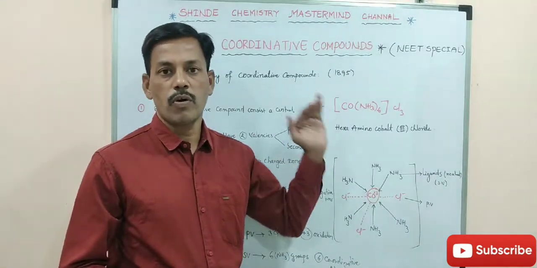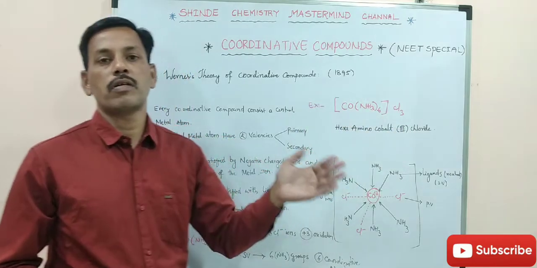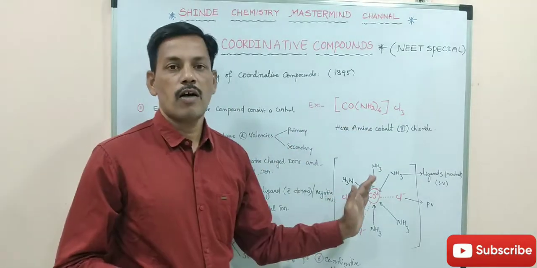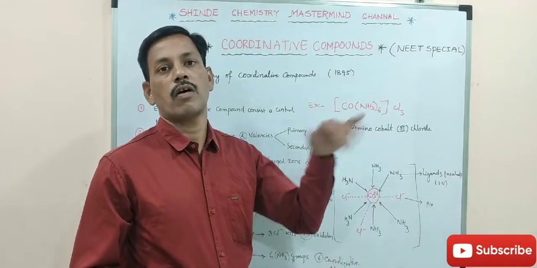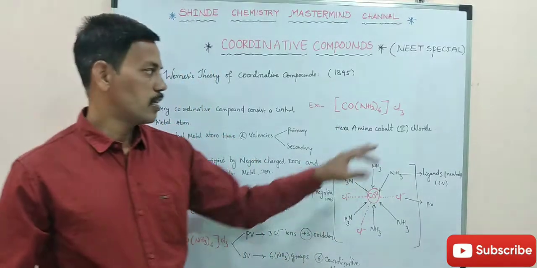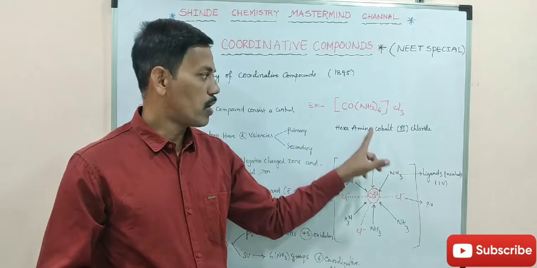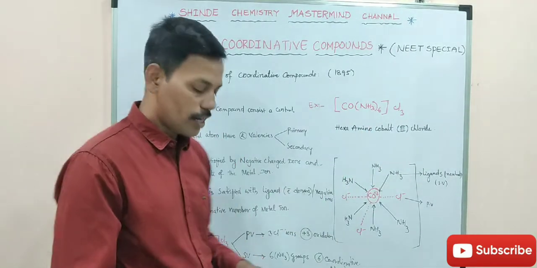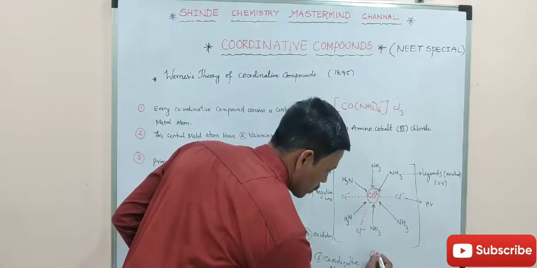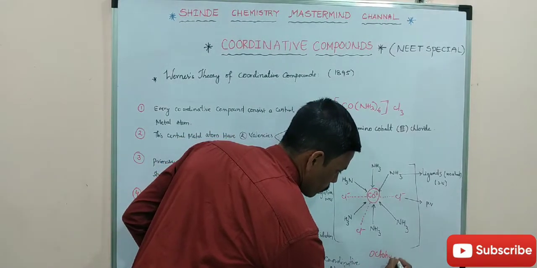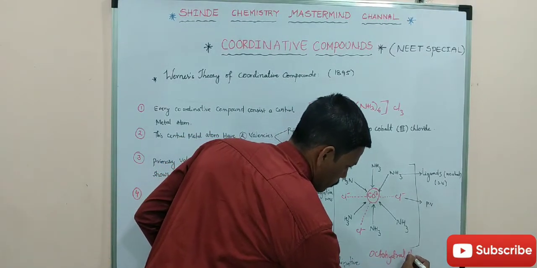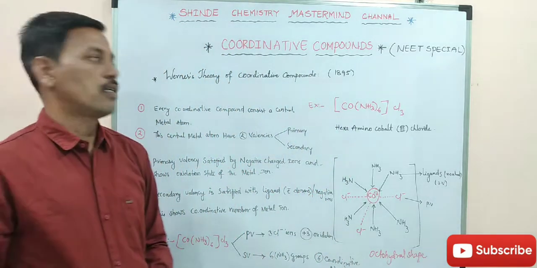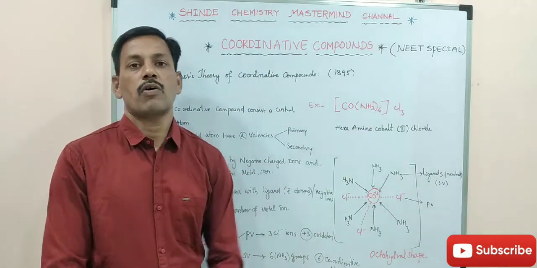Based upon the coordination number, the compound geometry is decided, whether it has a tetrahedral shape or an octahedral shape. In this given example, which shape does this coordination compound have? Octahedral shape. Which shape? Octahedral shape, right? Based on this we also have IUPAC nomenclature.